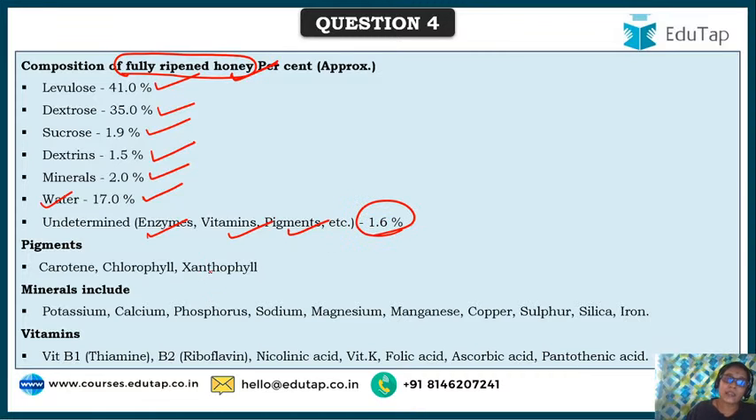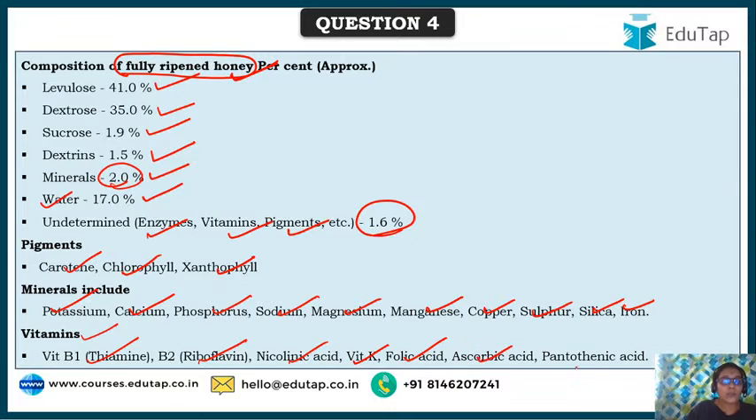And yes friends, there are pigments also in honey, like keratin, chlorophyll, xanthophyll, etc., that give color to the honey. And the 2% minerals include potassium, calcium, phosphorus, sodium, magnesium, manganese, copper, sulfur, silica, iron. That's the reason it is considered one of the good foods. And vitamins, yes: vitamin B1 thiamine, B2 riboflavin, nicotinic acid, vitamin K, folic acid, ascorbic acid, and pantothenic acid. This is the complete composition of honey.